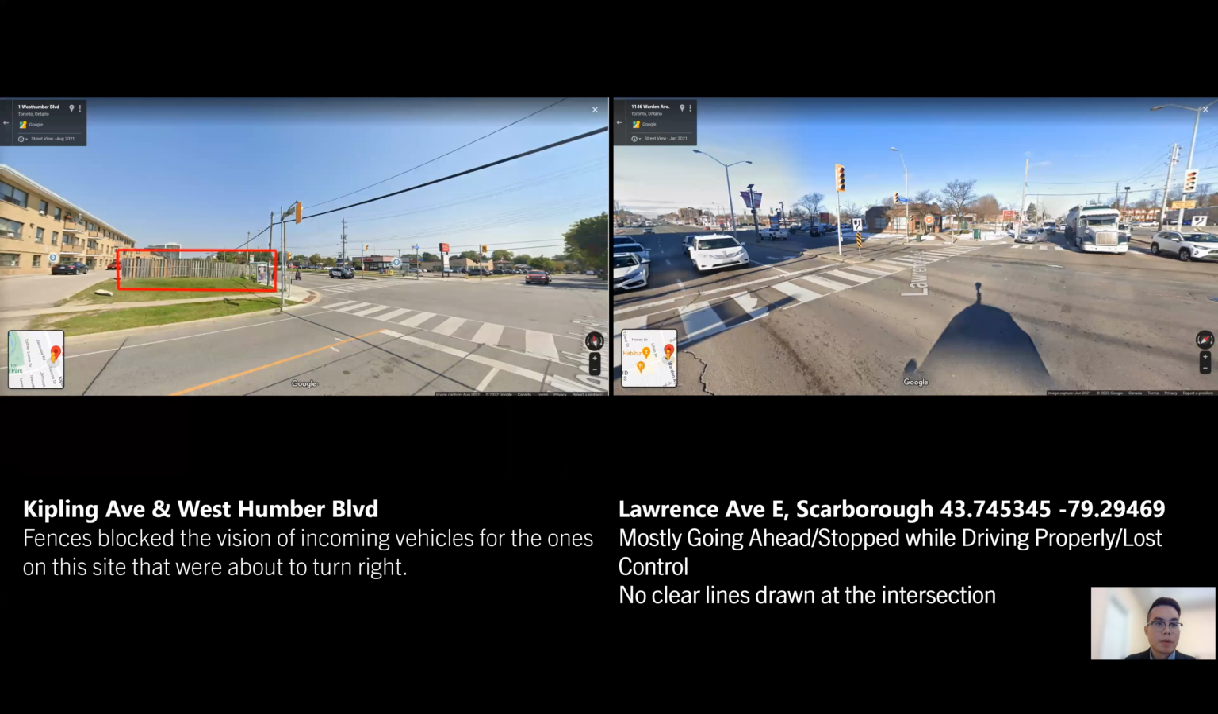At Kipling Avenue and West Humber Boulevard, fences blocked the vision of incoming vehicles for the ones on this side that were about to turn right. At Lawrence Avenue East in Scarborough, most of the drivers were going ahead or stopping while driving properly or losing control. There were no clear lines drawn at the intersection.